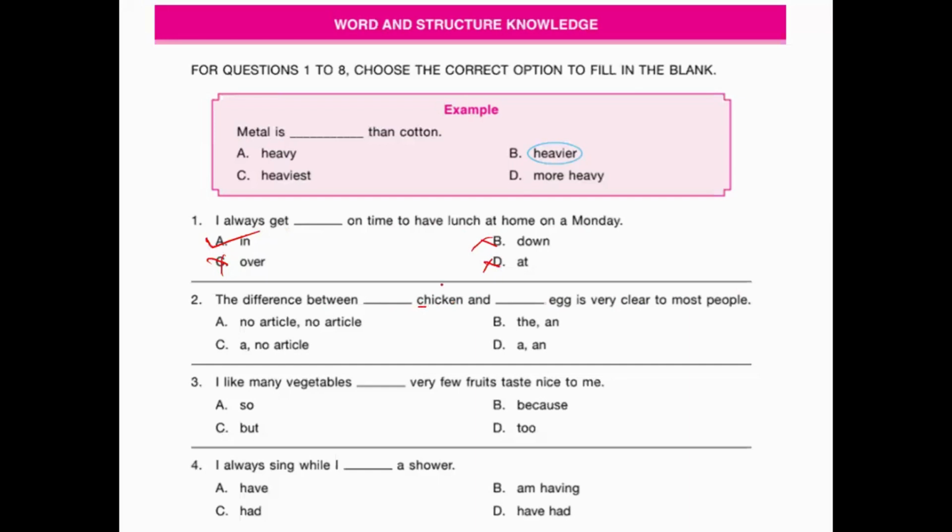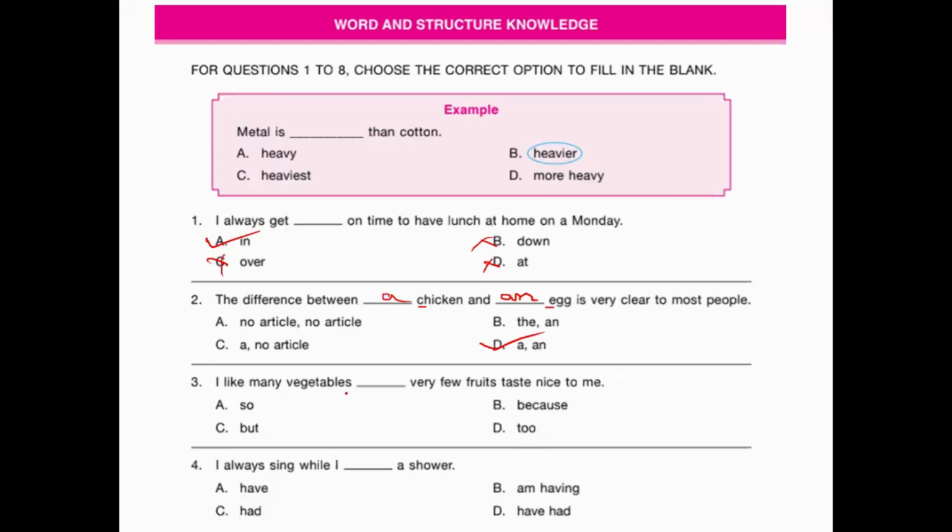This noun begins with a consonant sound, so we use the indefinite article a. Egg, e, it's a vowel, right? So we have to use the article an over here. The difference between a chicken and an egg is very clear to most people. So where is our correct option? It is option D. So this is our correct answer.